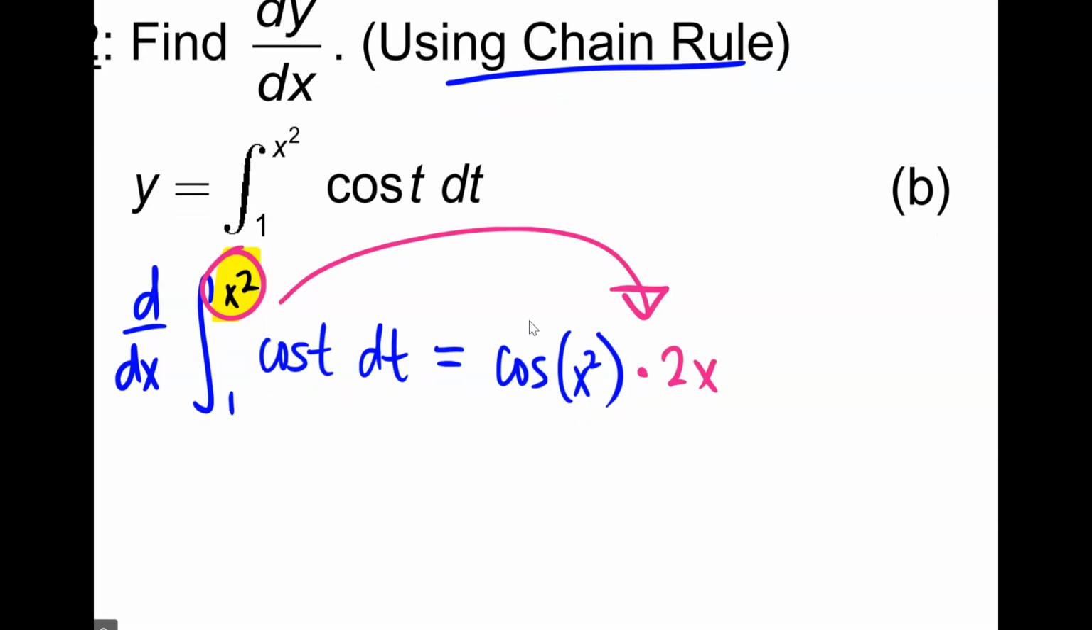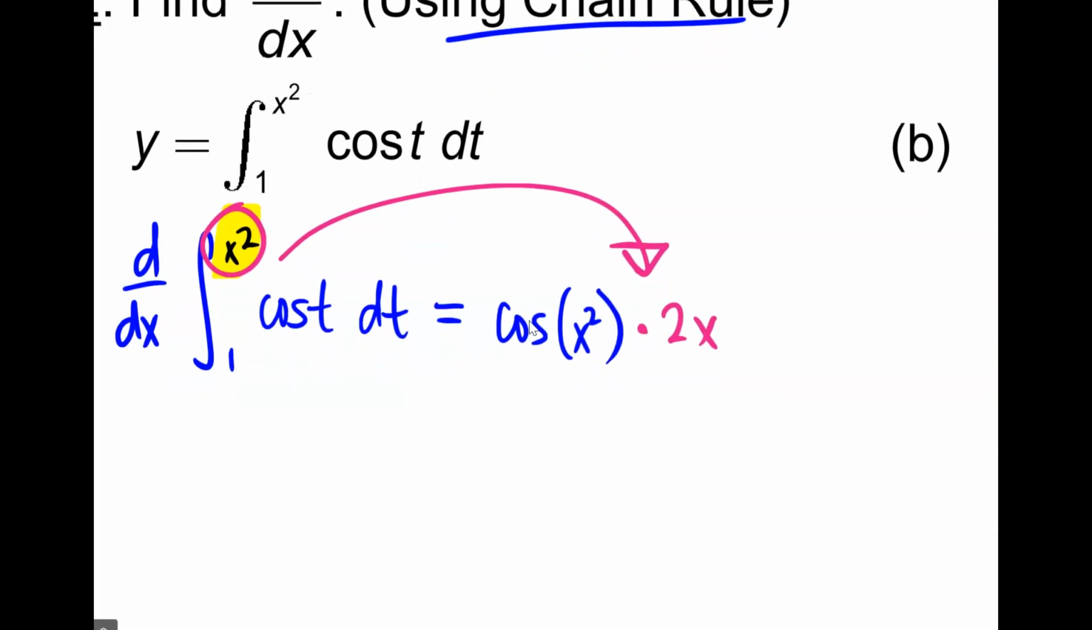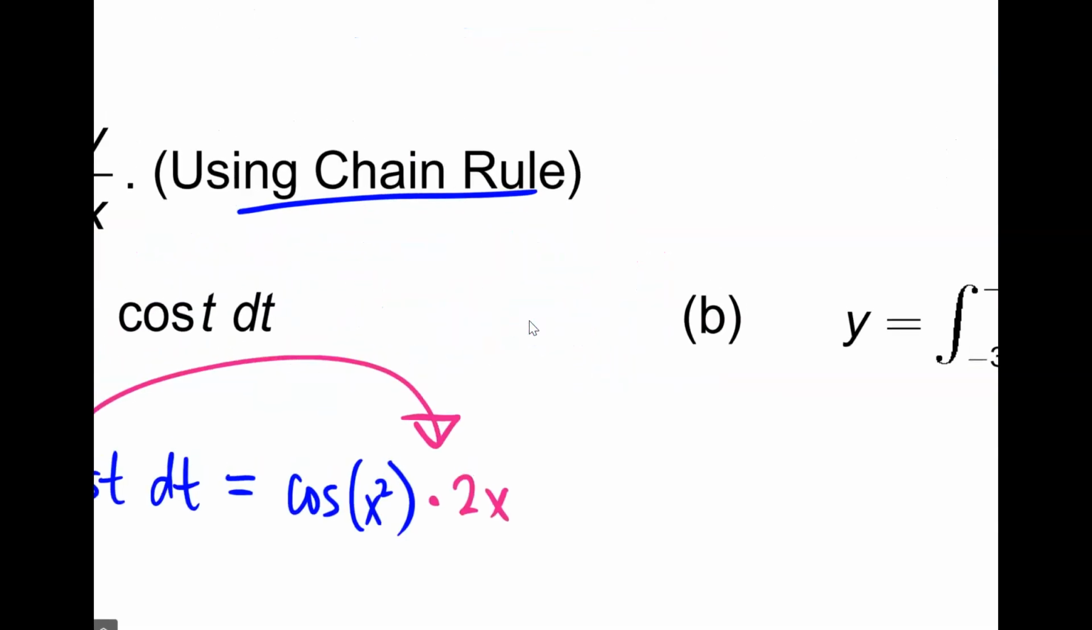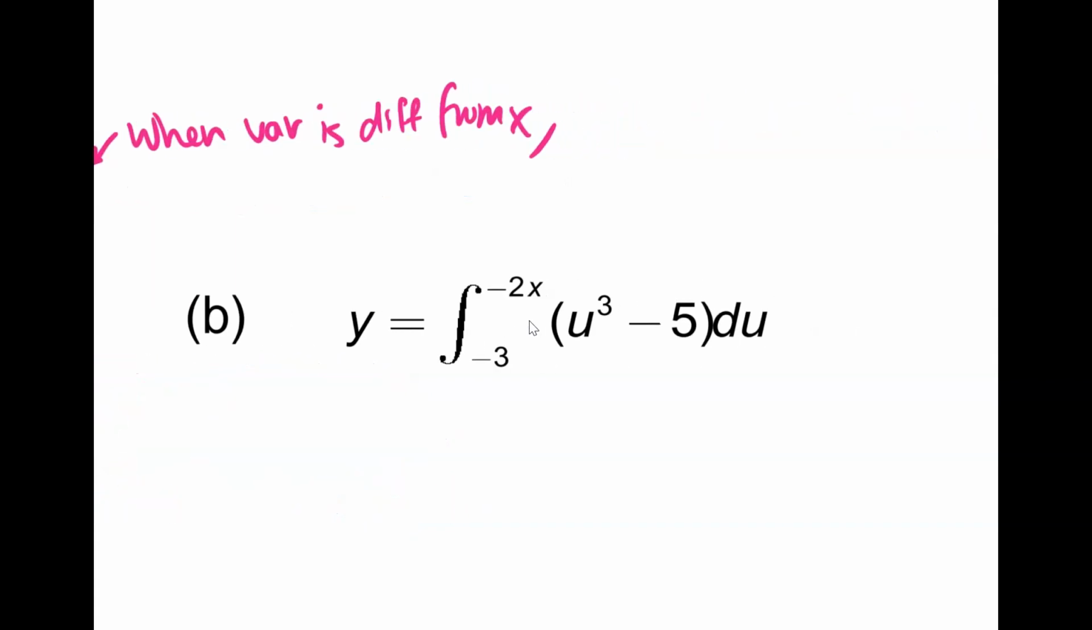Is that only if we have an exponent? What if it's 1 over x? No, because remember, we're taking the antiderivative, the integral, and then turning around and taking the derivative. We take the antiderivative of cosine, we get sine, and then we take the derivative and go back to cosine. So technically you're doing it for x too, but it's 1.